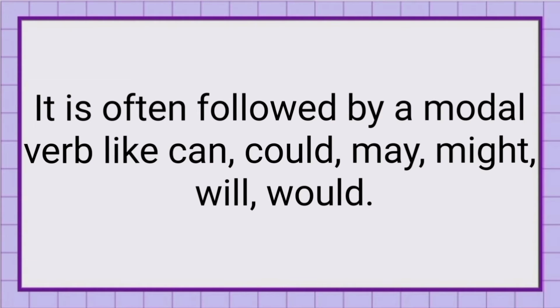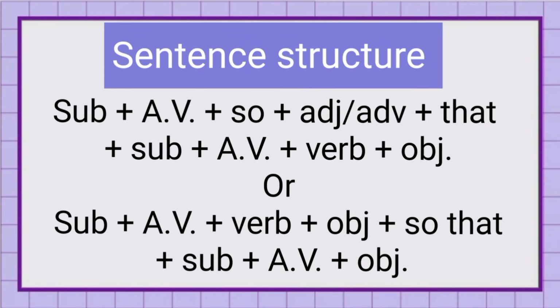It is often followed by modal verbs like can, could, may, might, will, would. When we connect two sentences or clauses with the help of so that, we can also use these modal verbs, and most of the time we use these modal verbs like can, could, may, might, will, would, etc. Let's see how we can make sentences with the help of so that.